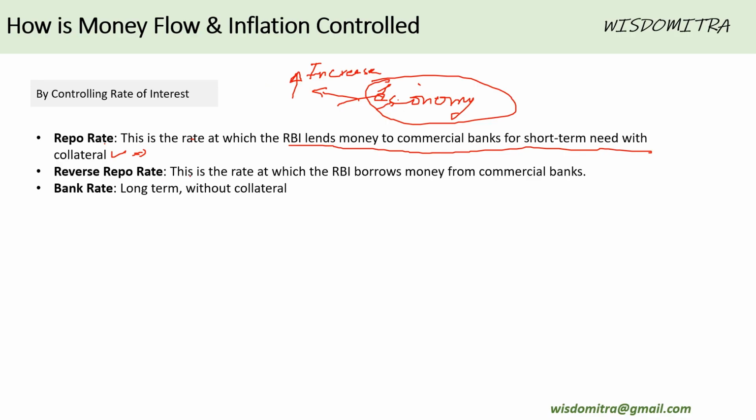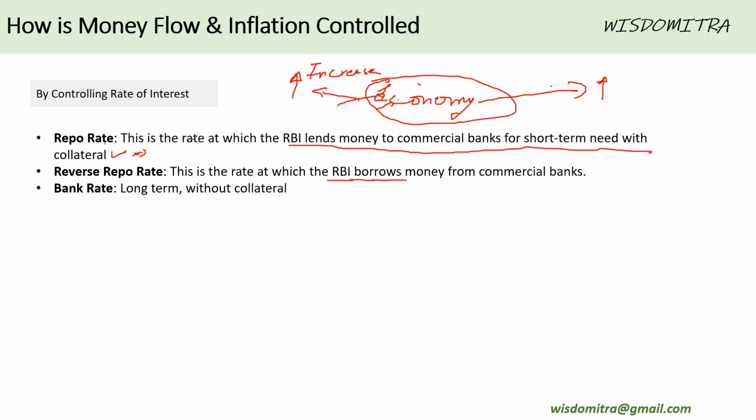Similarly, there is the reverse repo rate. This is the rate at which RBI borrows money from the commercial banks. So again, suppose RBI wants that the money in the economy should be sucked out, should be removed. To do that, what does RBI do? It will increase its reverse repo rate. Okay. So once the rate increases, that means the rate at which RBI borrows money increases.